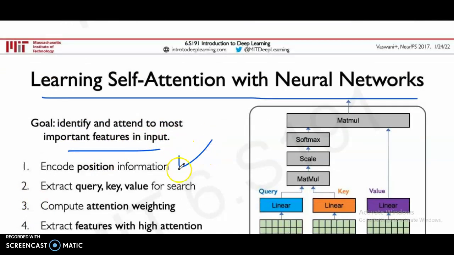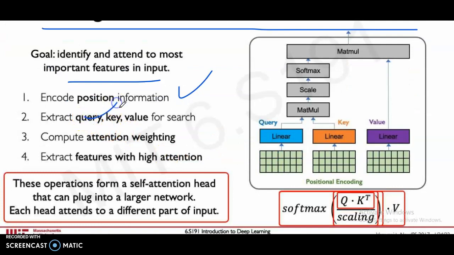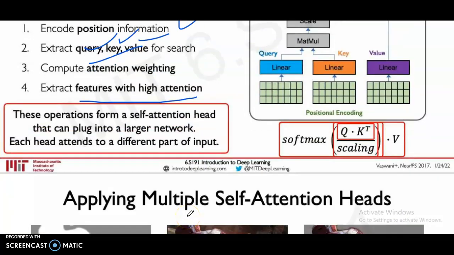Encode position information finished, extract query, key, value for search finished, compute attention weighting finished, extract features with high attention. This operation forms a self-attention head, which can plug into a larger network. Each head attends to a different part of the input.